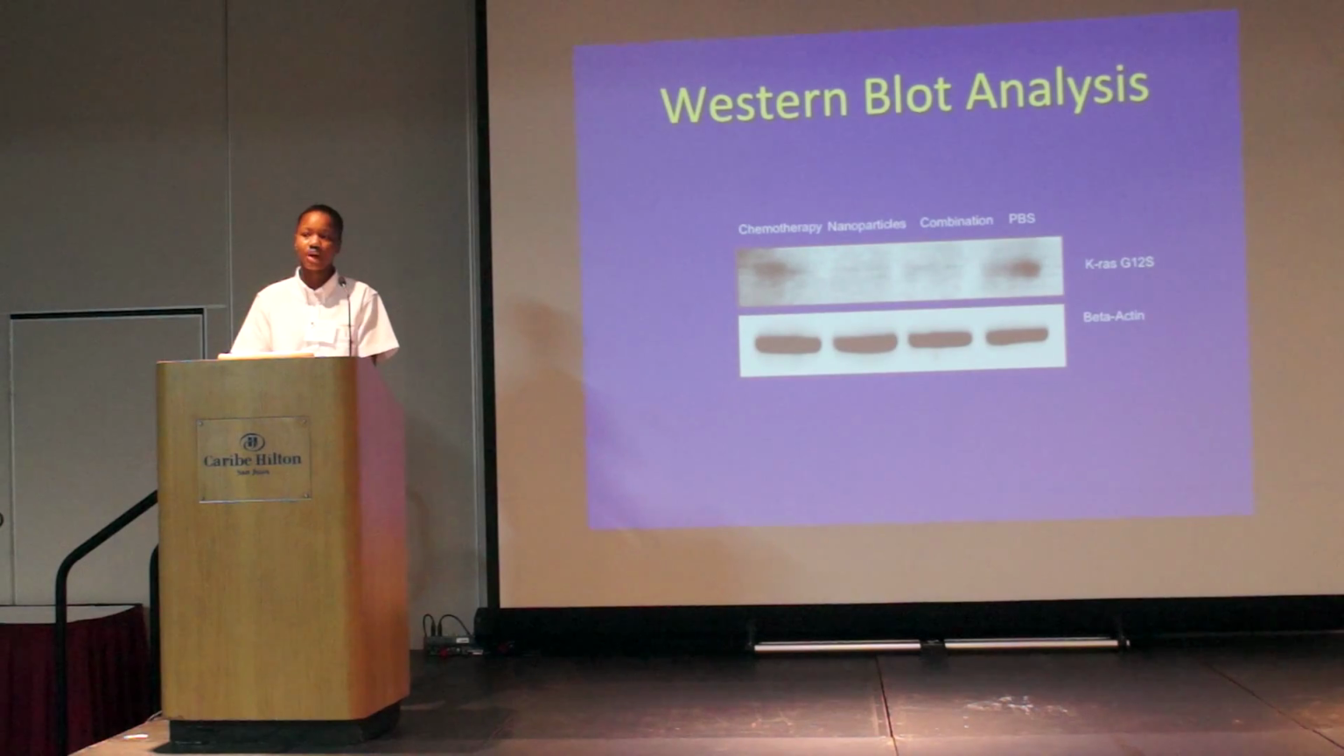The results from Western blot showed weaker signals from our nanoparticle and combination wells and stronger signals for our chemotherapy and PBS. Each signal was justified by beta-actin, our housekeeping gene, which showed consistently strong bands throughout the wells of the gel. This meant that any lack of signal from the nanoparticle or combination wells was due to the successful silencing of the KRAS gene, not a measurement error.